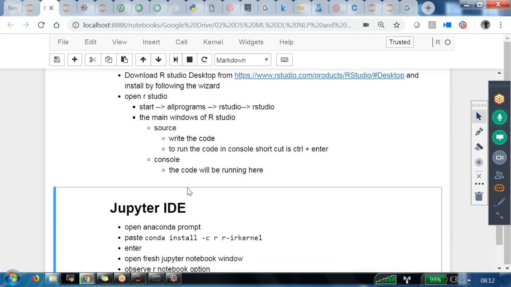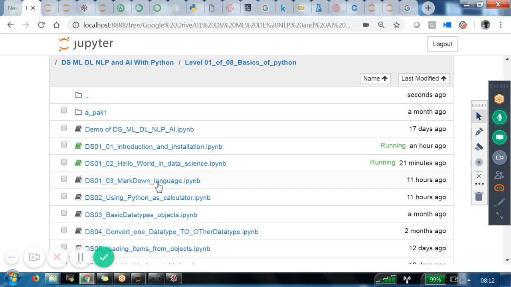Tomorrow I'll start with the third slide, which is Markdown language. What is Markdown language? We'll try to see it. That's where we are going to do the beautification of our code. Tomorrow we'll try to understand. Thank you. Bye bye. Have a nice day.